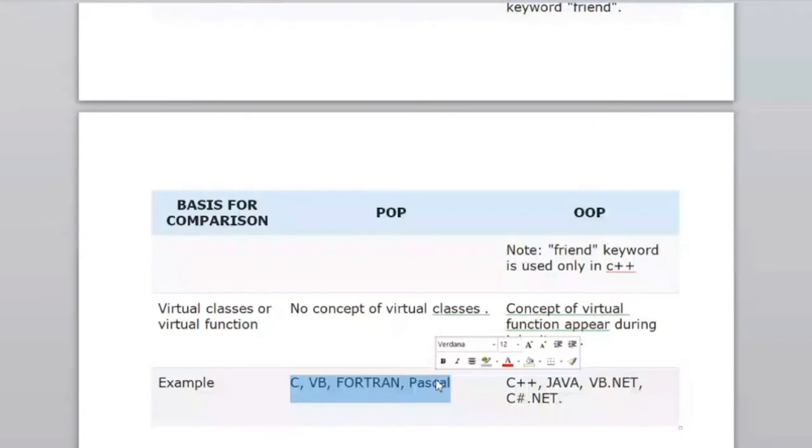While going through the differentiation of procedure oriented and object oriented programming, we can conclude that object oriented programming is better than procedure oriented because it has some additional features. What are the additional features? Inheritance, polymorphism, and access specifiers for the data types, that is public, private and protected modes. Next, you have operator overloading and the constructor concept. So these are the basic advanced concepts used in object oriented programming.